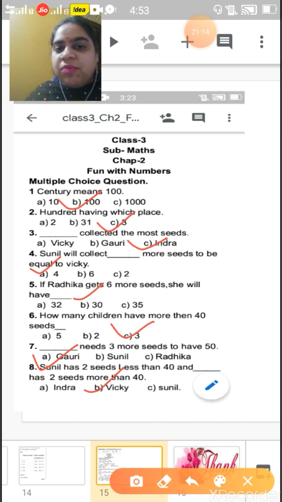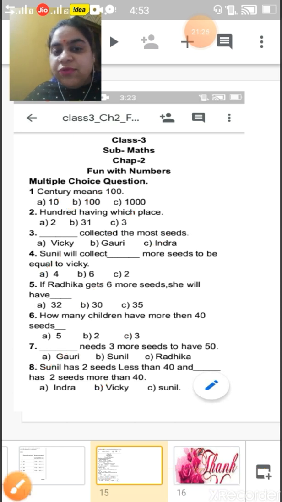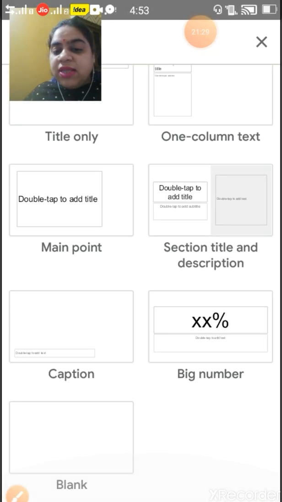You have to complete this and revise your chapter properly. And children, one more homework I am giving to you. You have to write down tables.